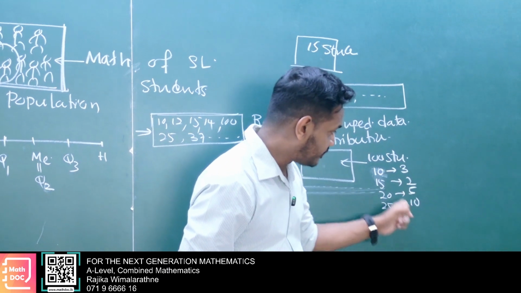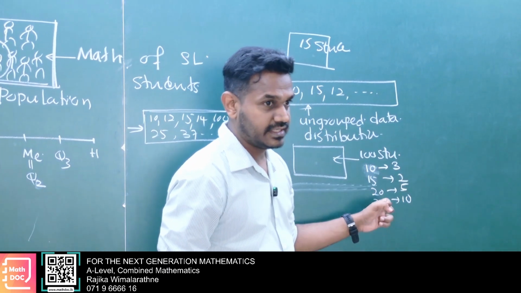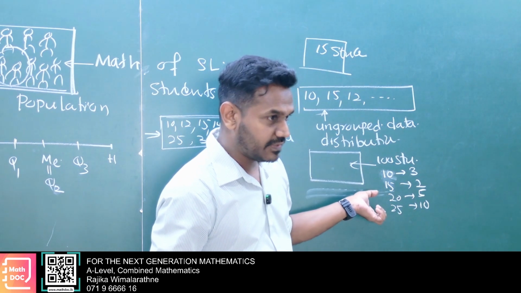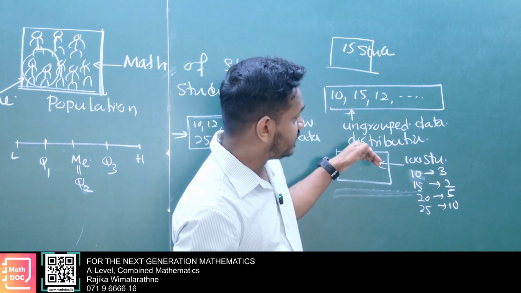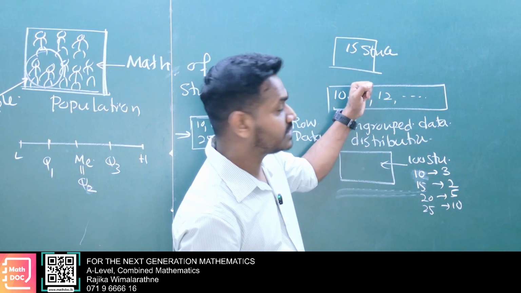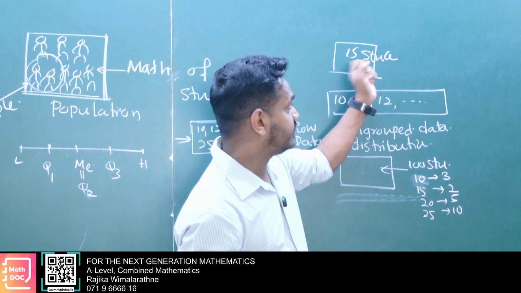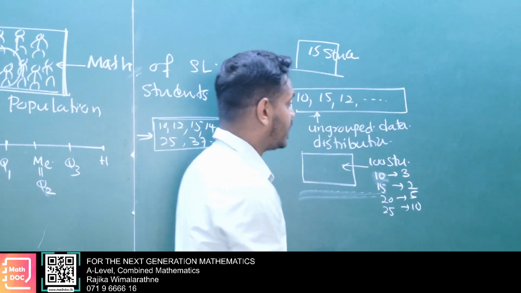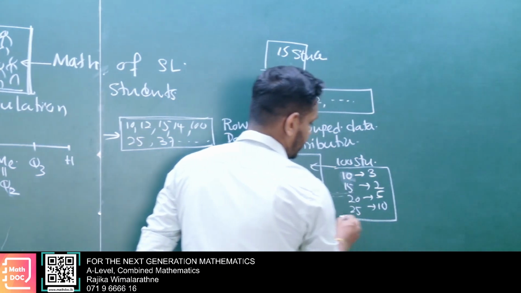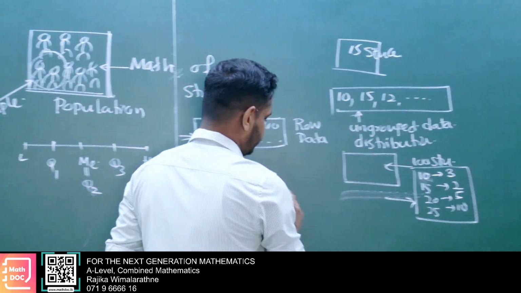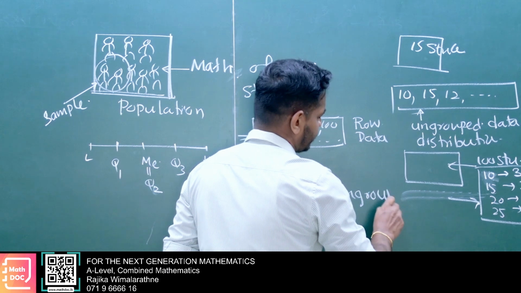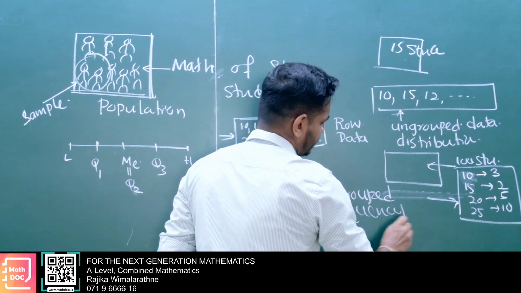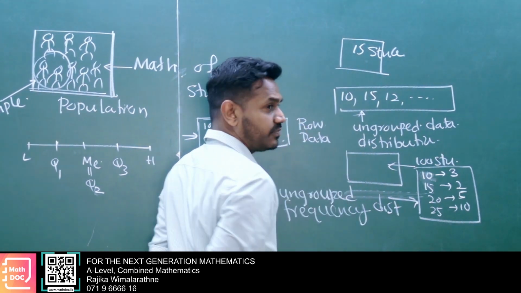Here these counts we call frequencies. The number of students means frequencies. Then this is another arrangement type. This data set is somewhat larger than the previous one. Here it is just around 15 students, and this is around 100 students. This type of data distribution we call an ungrouped frequency distribution.